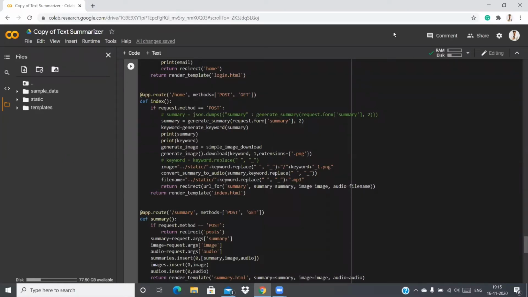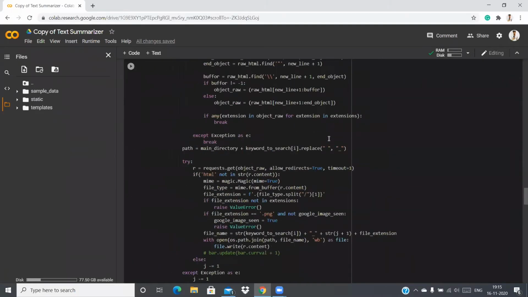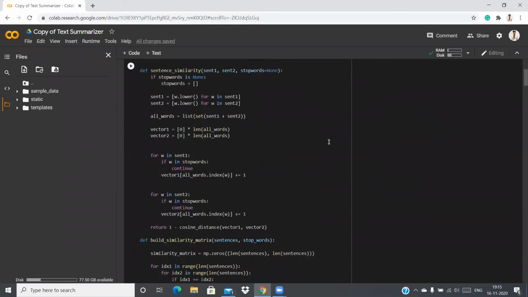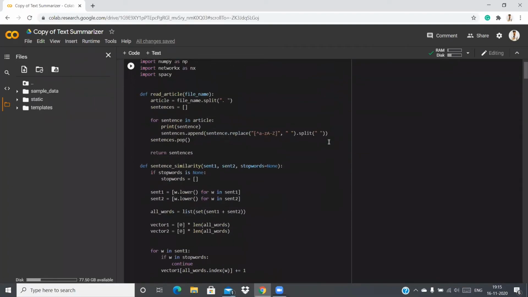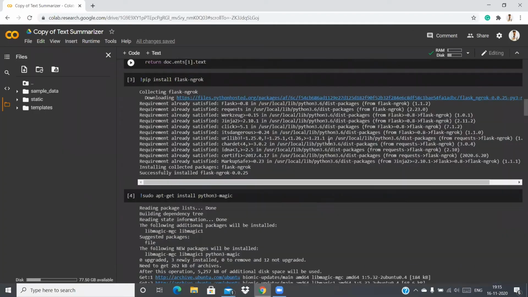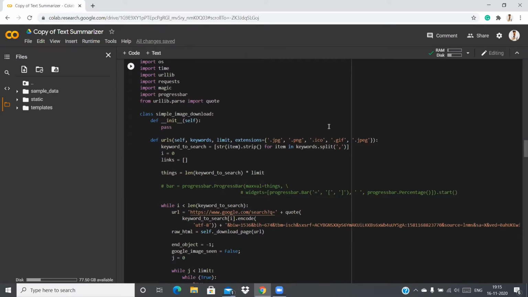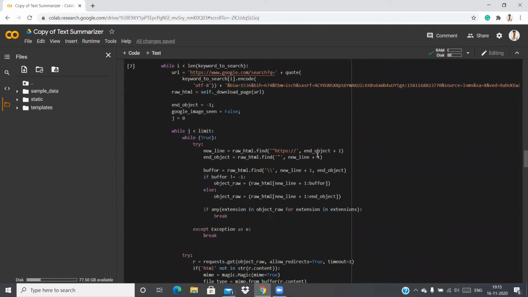Now let's go to the quick run through of our product. So now let's have a quick run through of the code and also have a look at our prototype. So this is our code which we wrote for this project. So the first part is the text summarization and the named entity recognition code. So let's have a quick view of the website.